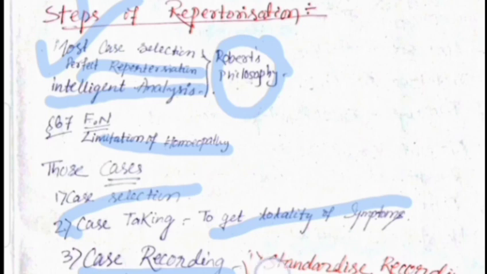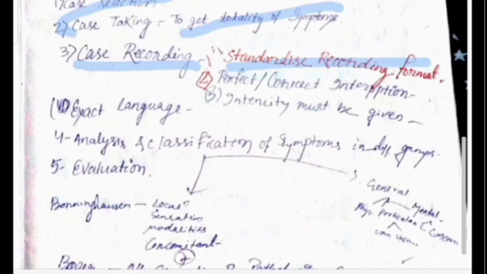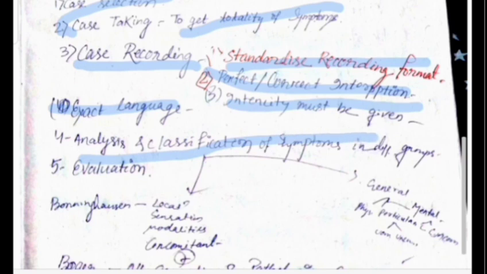In case recording, we should record in a standard recording format with perfect and correct interpretation, and the intensity of the symptoms should be valued in that particular case recording format, and we should write in the exact language of the patient's symptoms. Then analyze and classify the symptoms into different groups according to Boenninghausen.